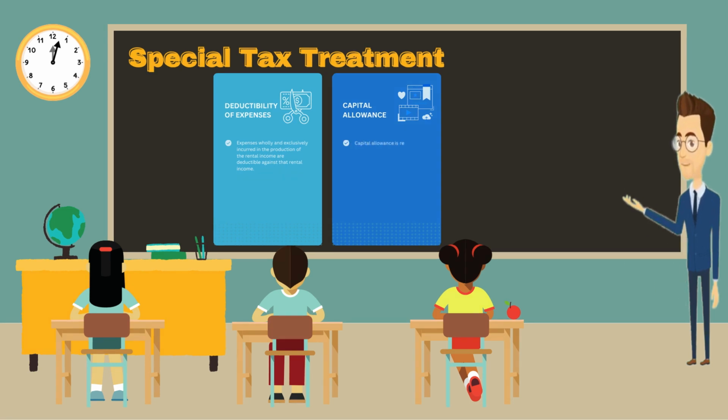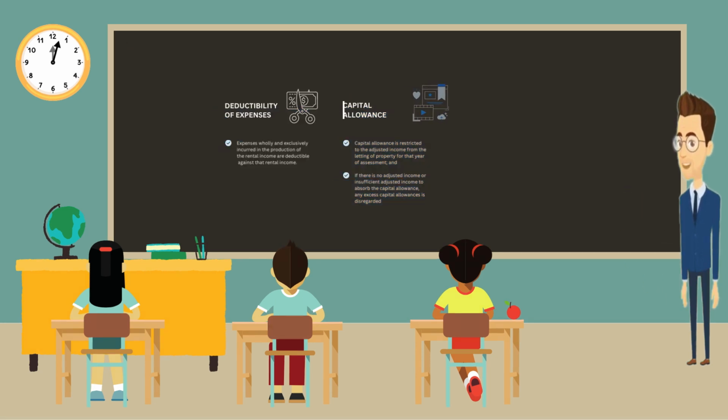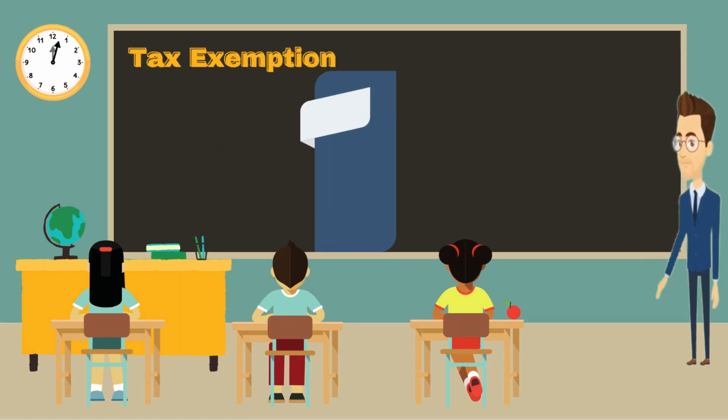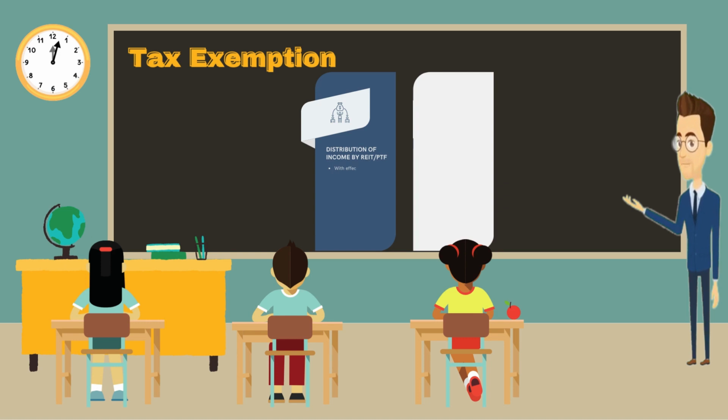Capital allowance is restricted to the adjusted income from the letting of property for that year of assessment, and if there is no adjusted income or insufficient adjusted income to absorb the capital allowance, any excess capital allowances is disregarded.